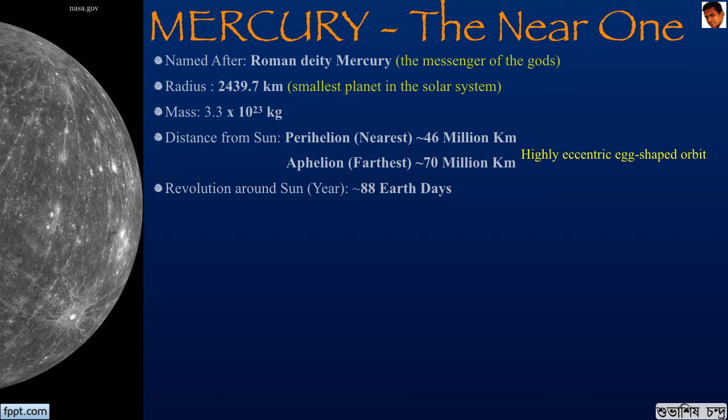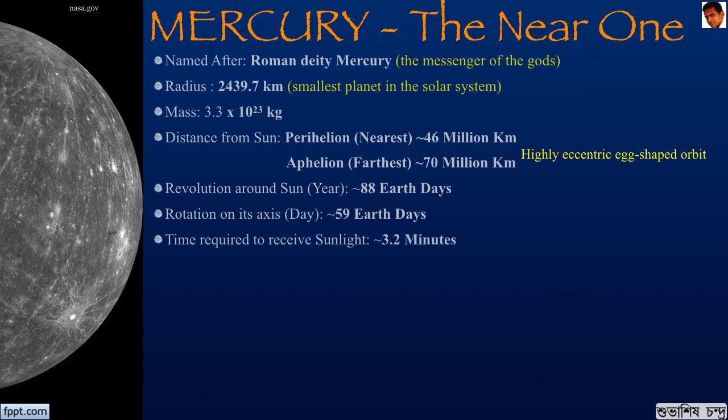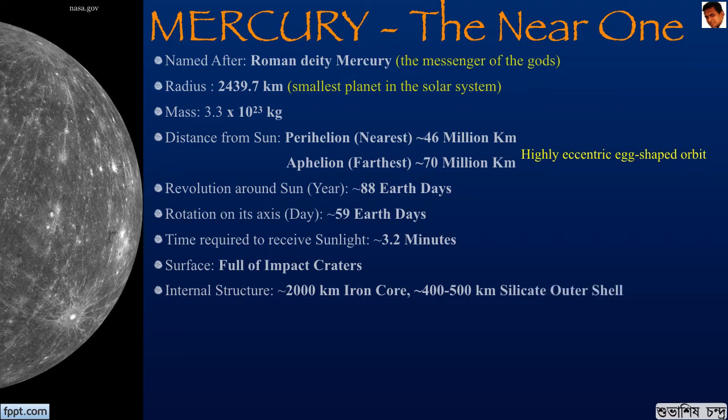This revolution constitutes the Mercury year. It rotates on its axis in about 59 Earth days. This rotation constitutes a day on Mercury. It requires about 3.2 minutes for sunlight to reach the surface of Mercury. The surface is full of impact craters. Mercury has a thick iron core and a thin silicate outer shell.